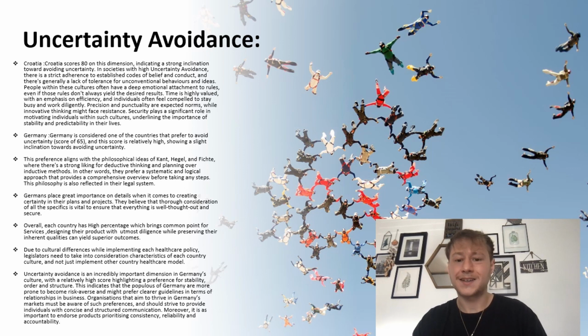Uncertainty avoidance is an incredibly important dimension in Germany's culture, with a relatively high score highlighting a preference for stability, order, and structure. This indicates that the populace of Germany is more prone to be risk averse and might prefer clearer guidelines in terms of relationships and business. Organizations that aim to thrive in Germany's markets must be aware of such preferences and should strive to provide individuals with the concise and structured communication that they require.